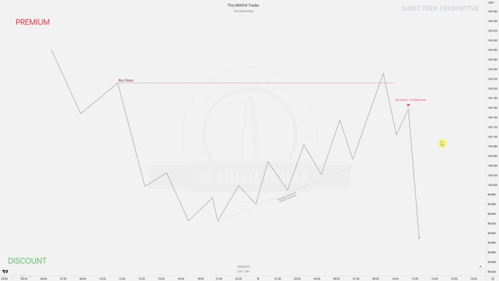Now if we have 8:30 news before those buy stops have been liquidated, right? It's highly likely we're gonna get a fake move first and then a continuation after. So think about it, right? Is liquidity being liquidated, or are buy stops or sell stops being liquidated after or before that news release? And then we can think about, is it more likely we have a continuation, or is it more likely we're gonna get a fake move first and then a continuation?